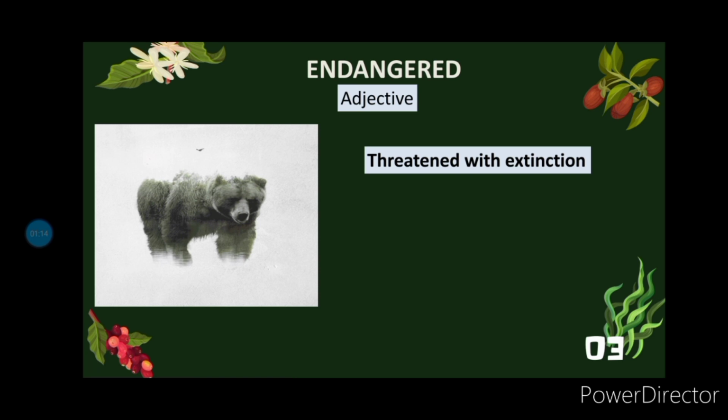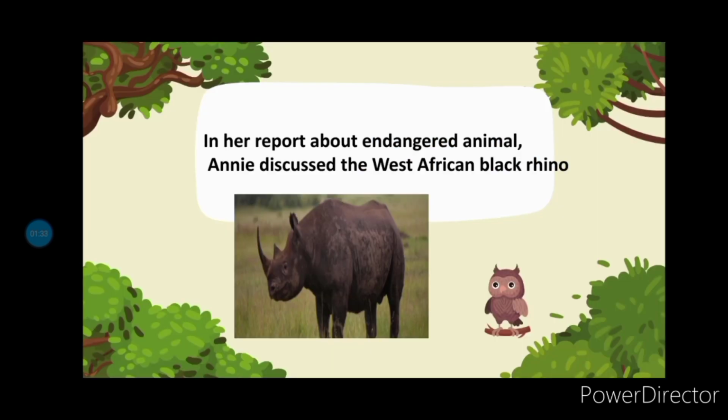Another word is endangered. It is an adjective. It has synonyms like vanishing and dying out. It simply means threatened with extinction. In her report about endangered animals, Anne discussed the West African black rhino.